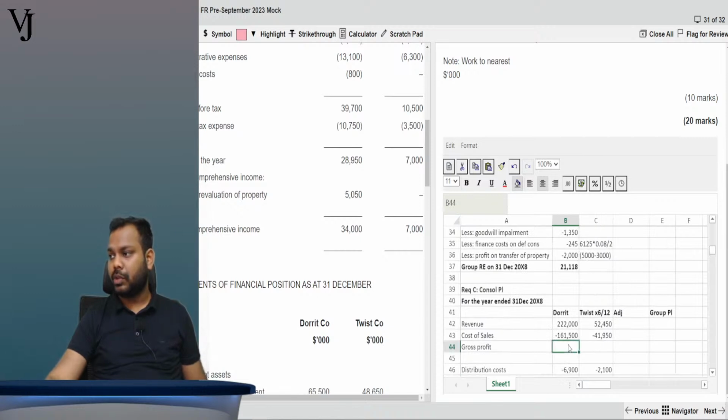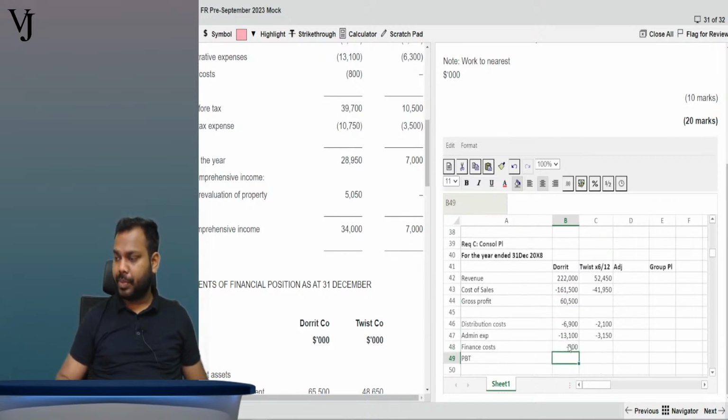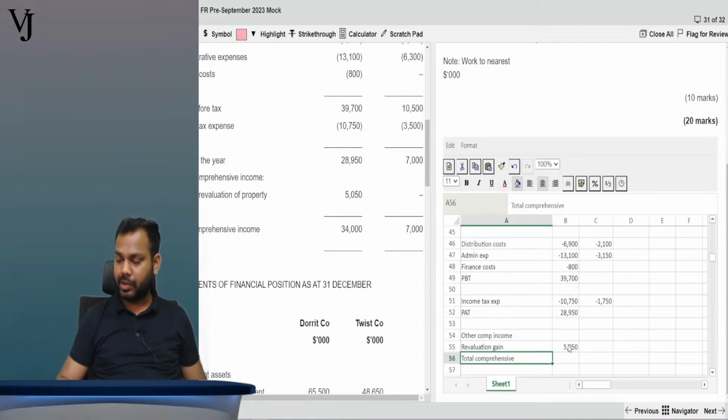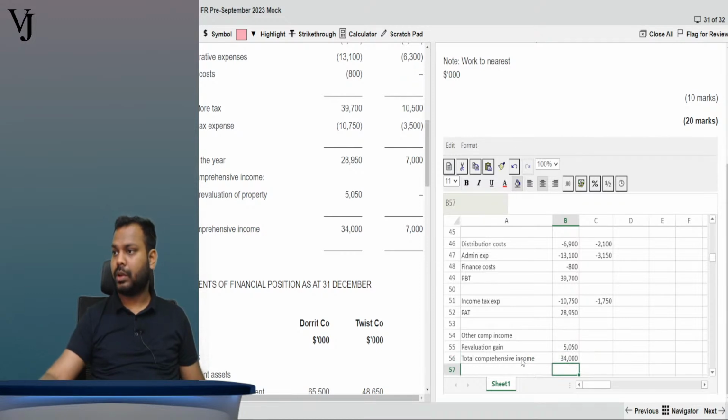So the P&L format is done. Let's complete the structuring also. Sum this plus this, then PBT is equal to sum, then PAT is equal to sum, then total comprehensive income is equal to sum, which is 34,000.